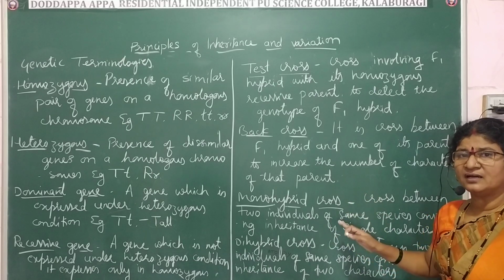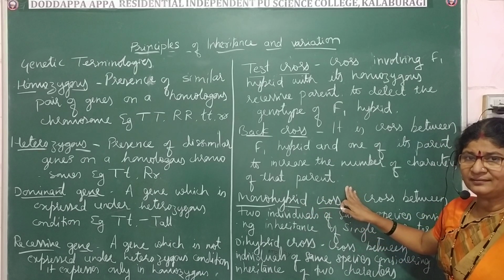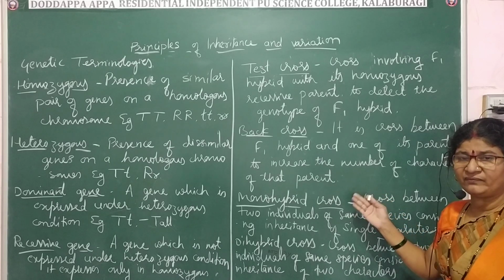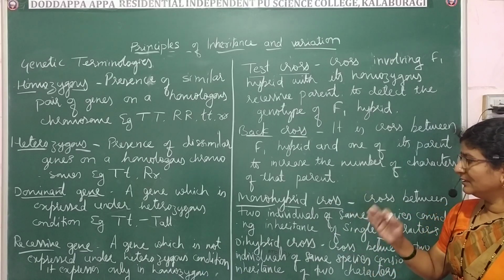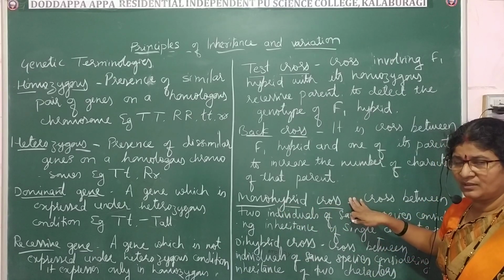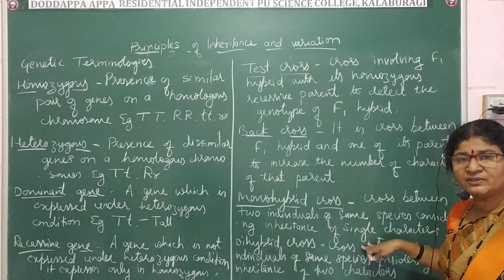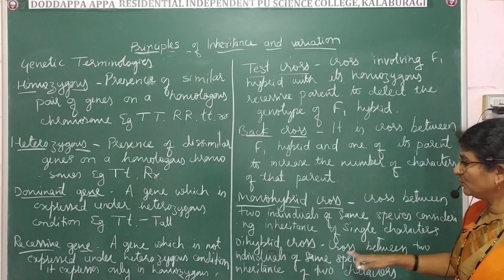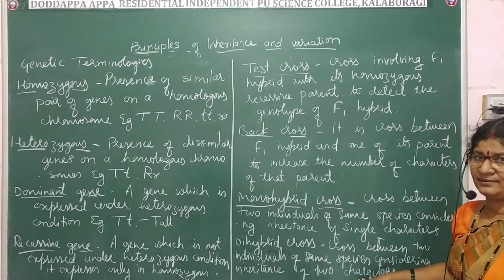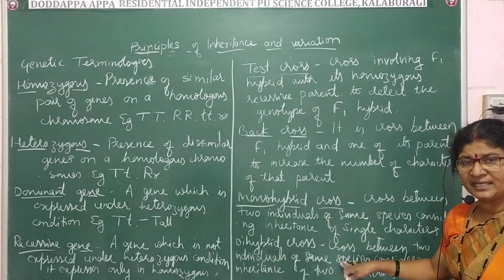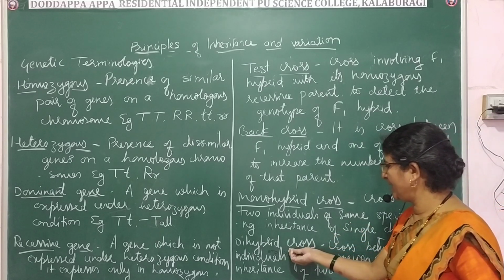When we concentrate on only one character, that is called the monohybrid cross. Dihybrid cross is a cross between two individuals of the same species, when we consider the inheritance of two characters.